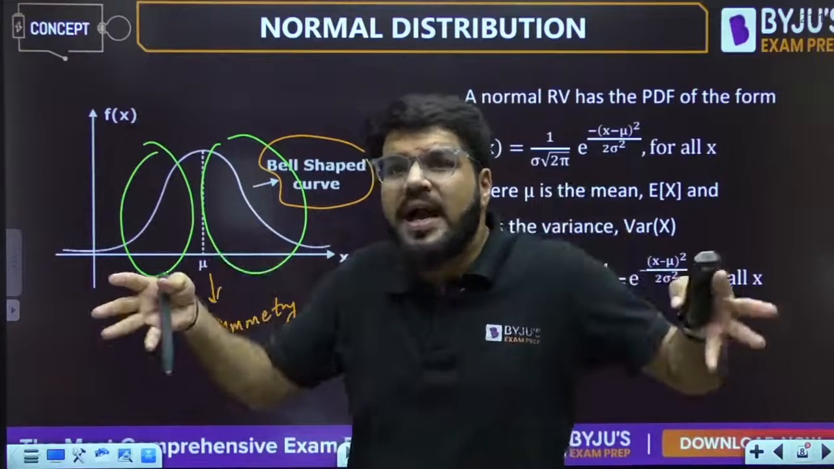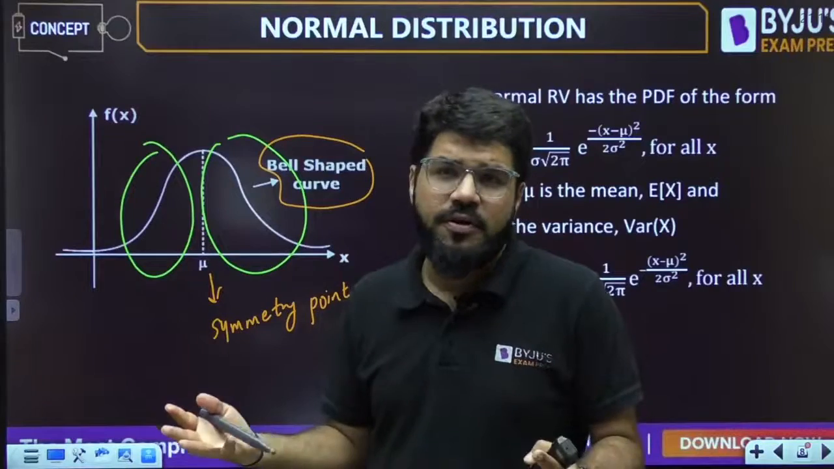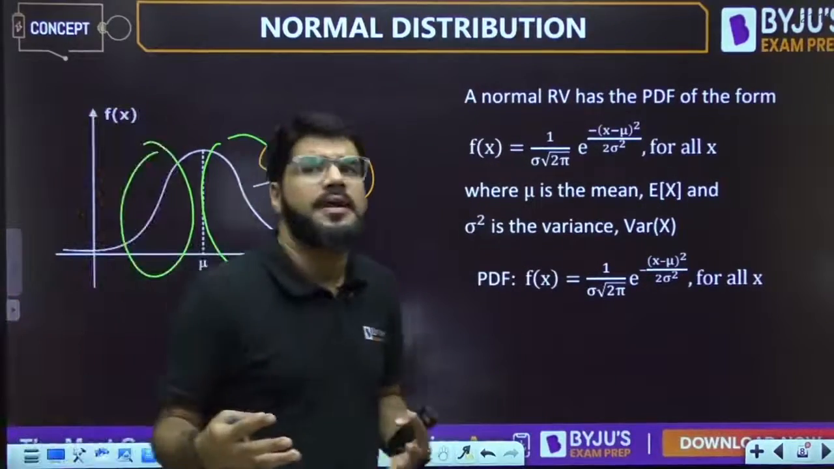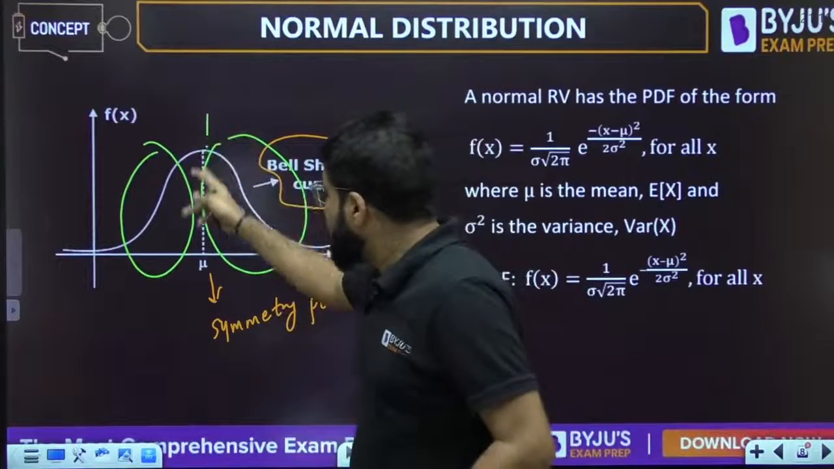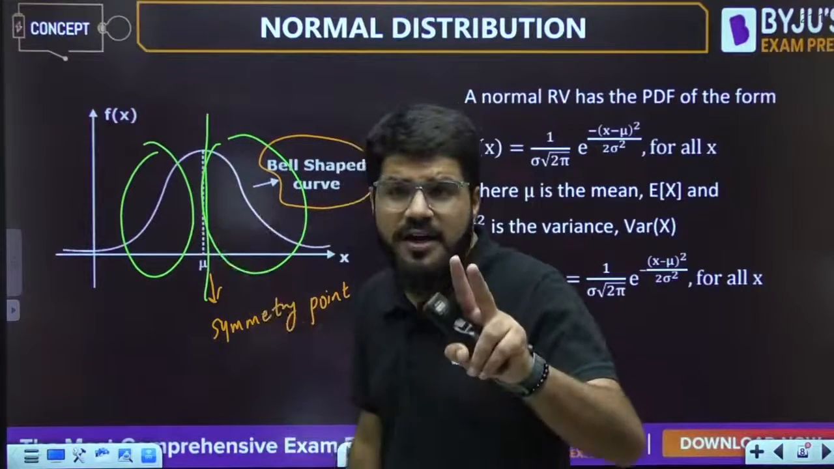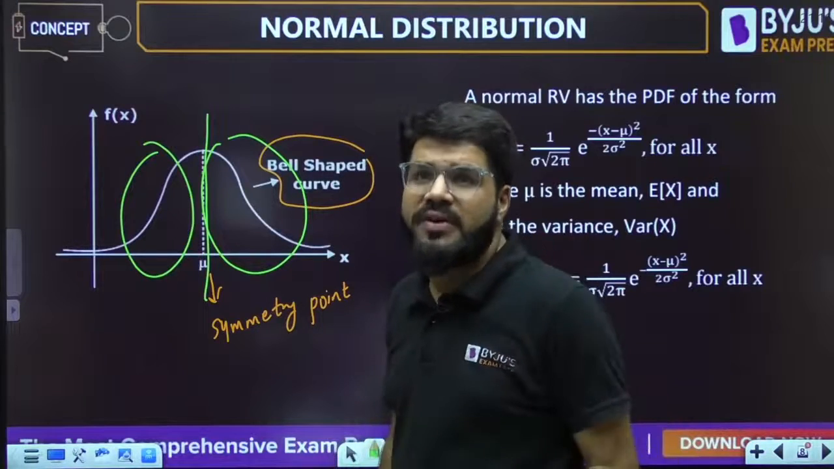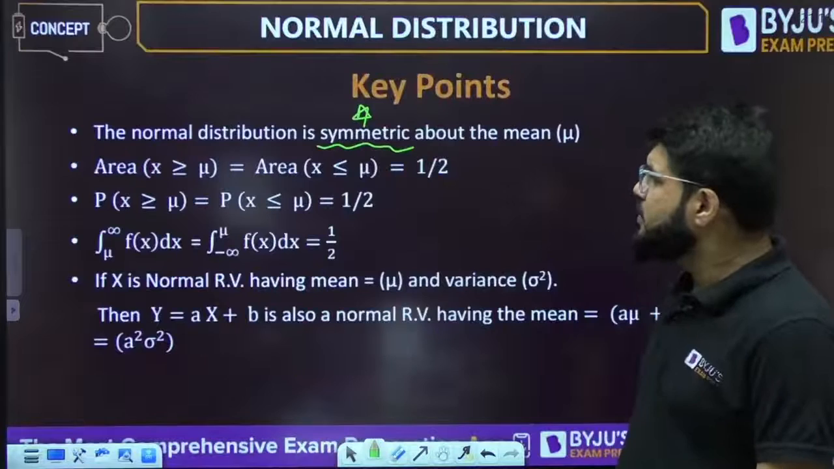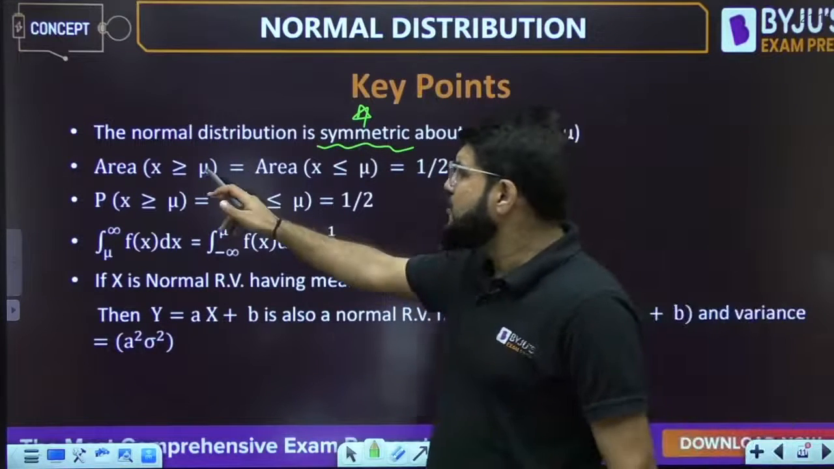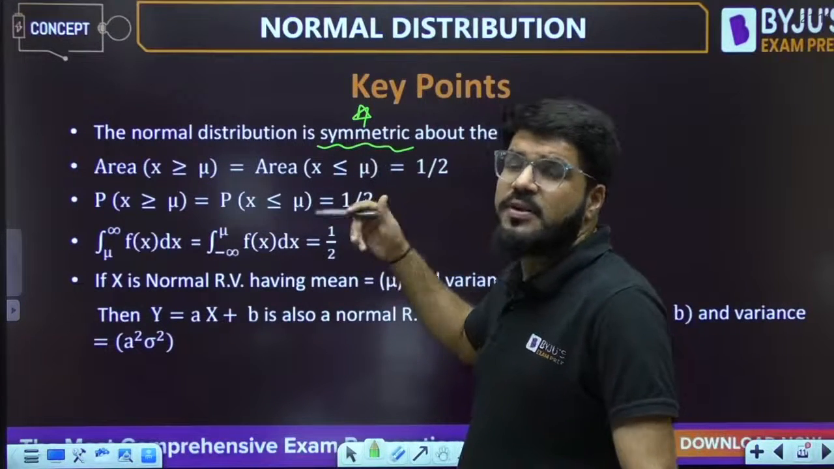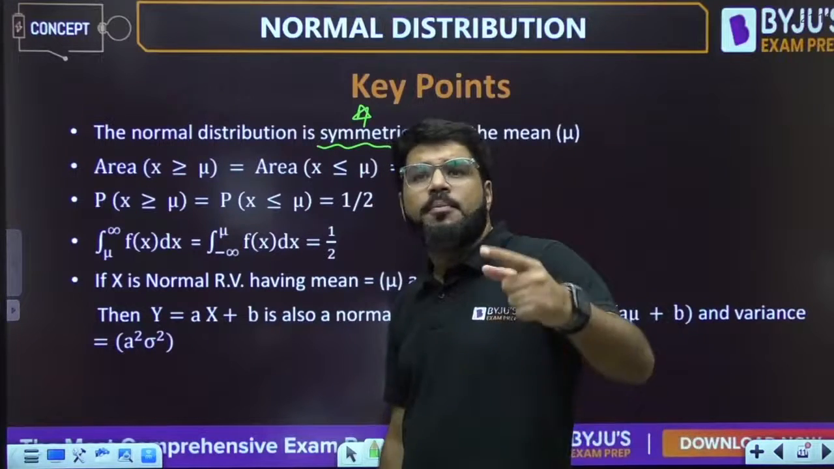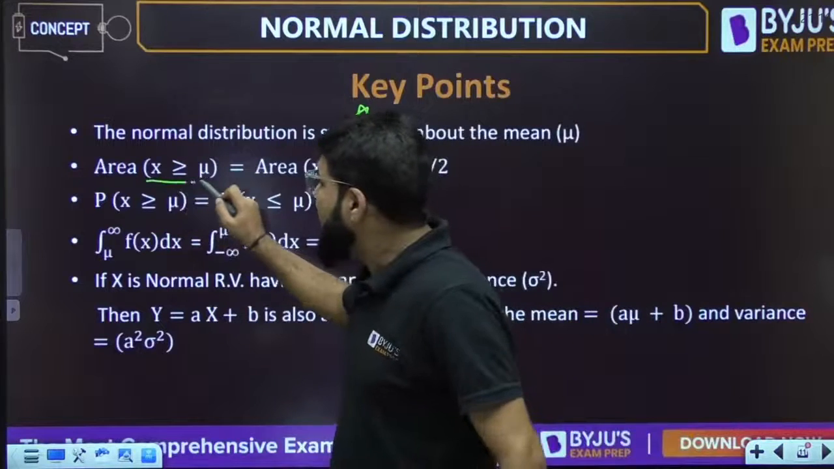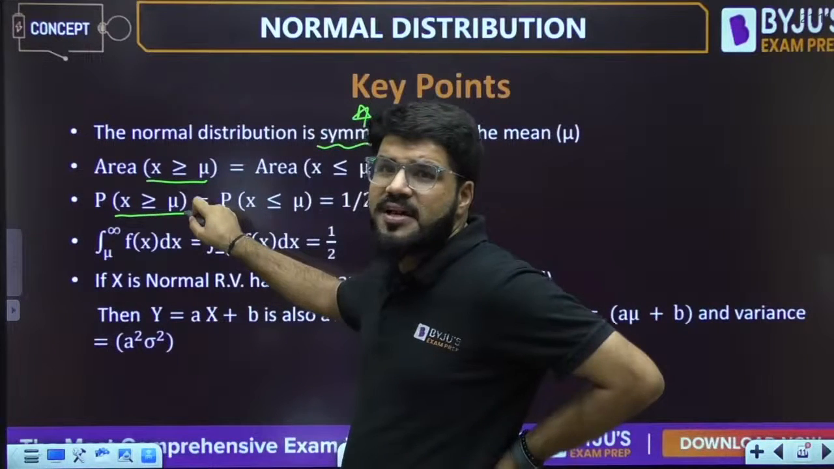And what is the total area? The total area under any PDF, be it normal or anything, is always unity. So if the symmetry line divides this curve into two equal areas, each area should be 1 by 2. So the area after mu, or the area up to mu, is 1 by 2, and we know that for a continuous random variable, the probability of a range can be calculated as the area of the range. So the area for x greater than mu also means the probability of x greater than mu.